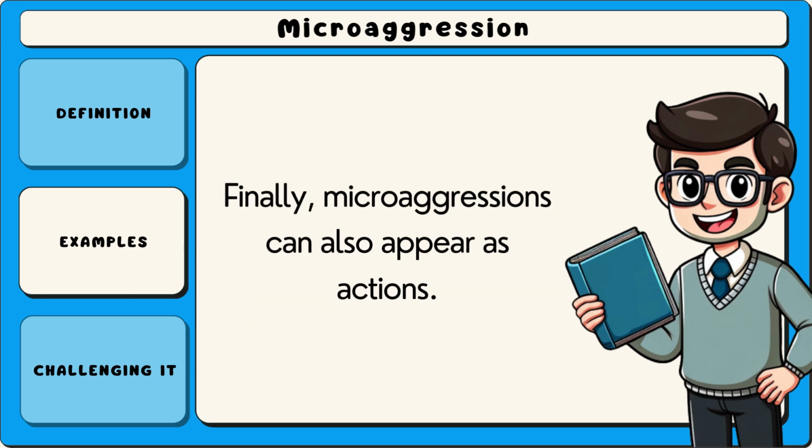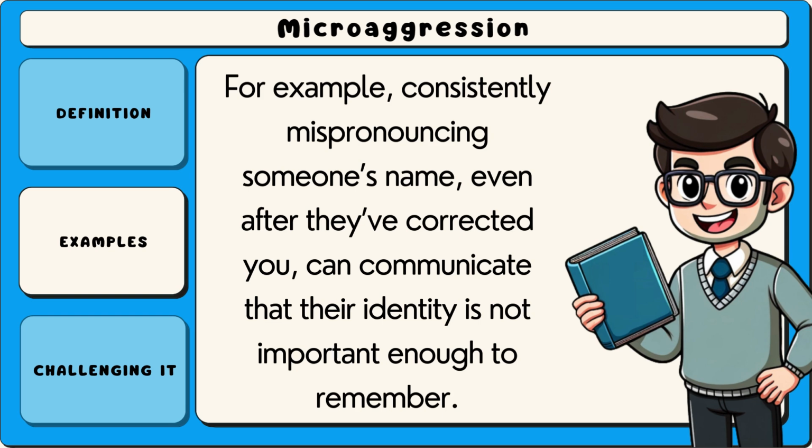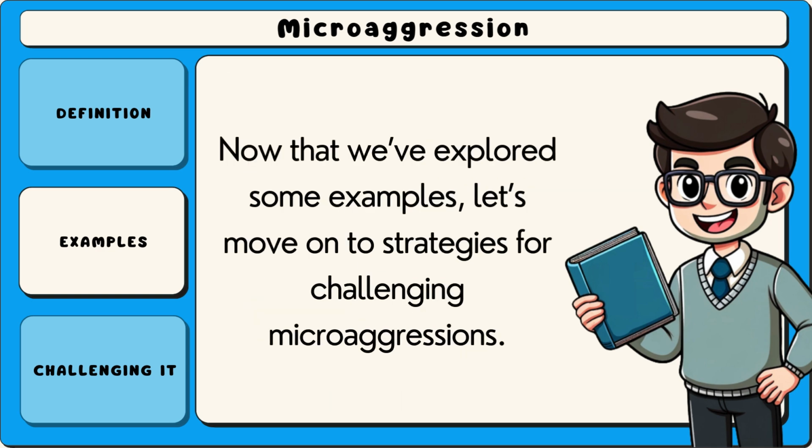Finally, microaggressions can also appear as actions. For example, consistently mispronouncing someone's name, even after they've corrected you, can communicate that their identity is not important enough to remember. Now that we've explored some examples, let's move on to strategies for challenging microaggressions.